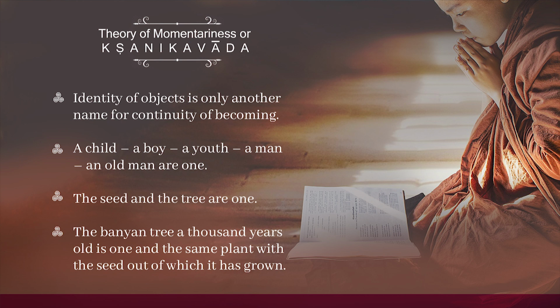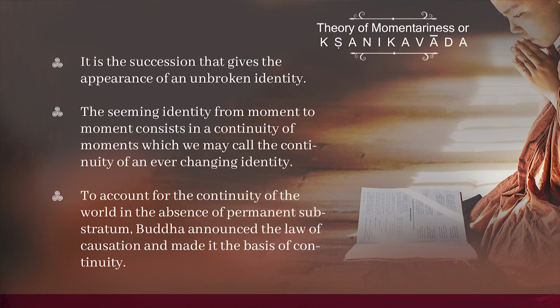Now there are slightly different views of some other Buddhist thinkers. It is said by some Buddhist thinkers that a child, a boy, a youth, a man, and an old man are one. The seed and the tree are one. The banana tree, a thousand years old, is one and the same plant with the seed out of which it has grown. It is the succession that gives the appearance of an unbroken identity. The seeming identity from moment to moment consists in a continuity of moments, which we may call the continuity of an ever-changing identity.